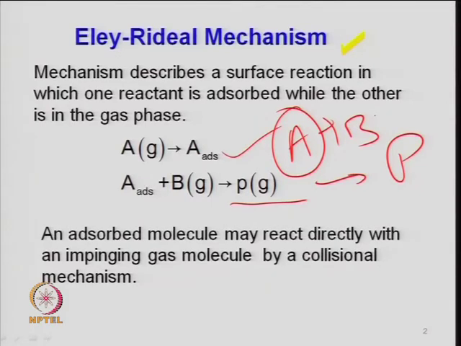That depends upon their molecular theory or molecular kinetics, or the mechanism of the properties of the gas and the catalyst material.